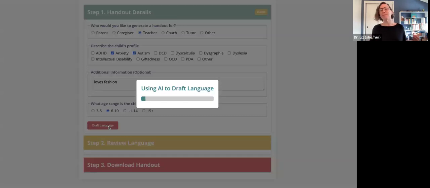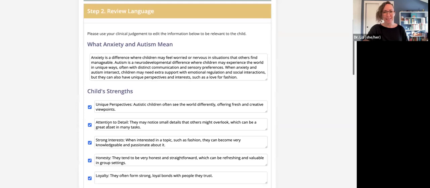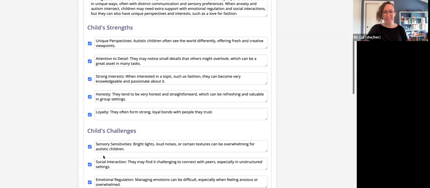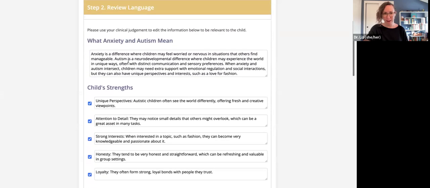And then it's going to draft some language. And this is really exciting because it's going to make sure that this is a handout that's designed for teachers in the classroom. It is going to not only explain autism and anxiety, but it's going to explain what happens when they intersect and create an understanding of the strengths, the challenges, and what helps for kids with this profile.